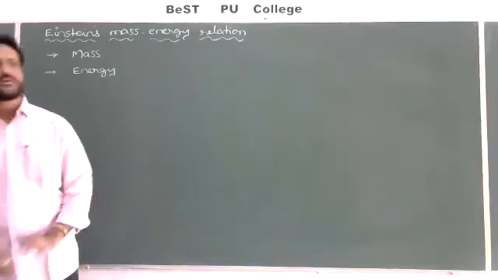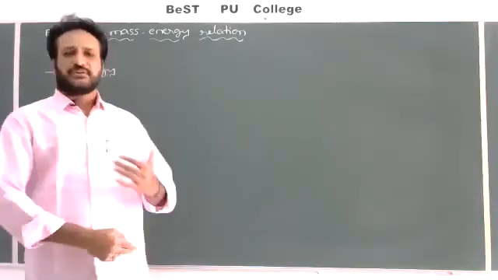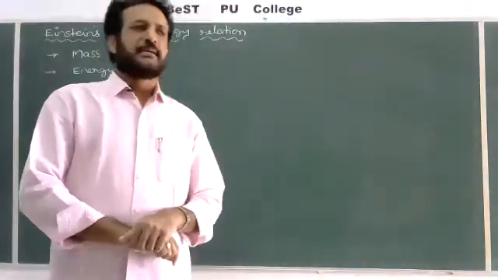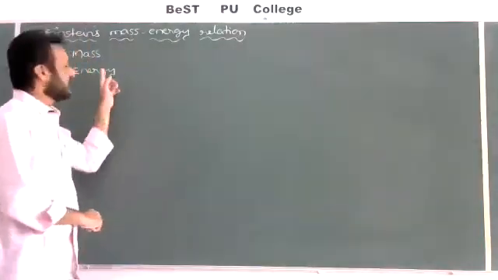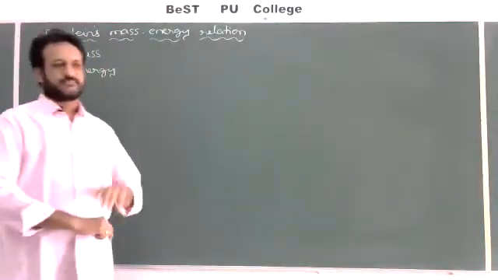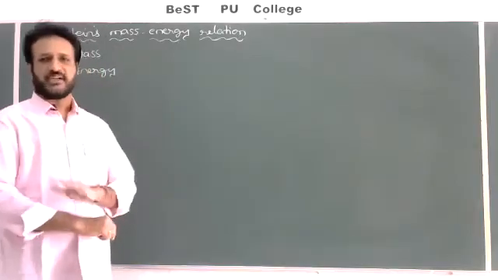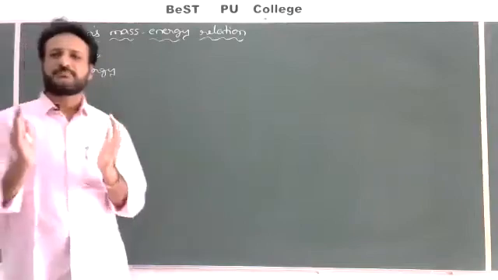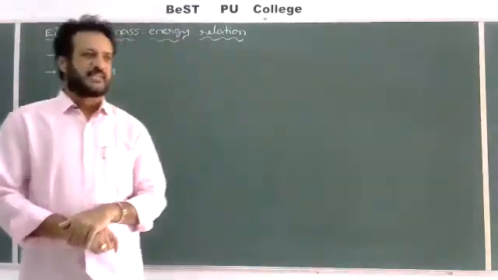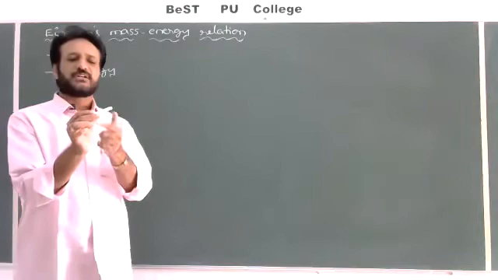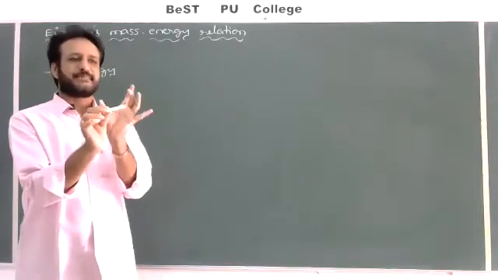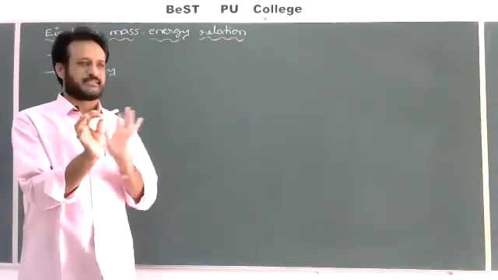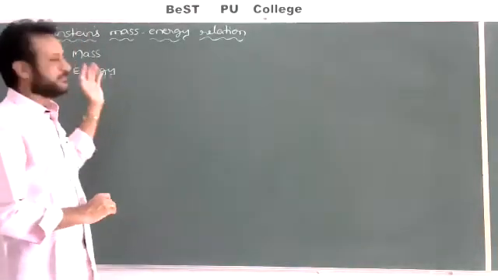Before Einstein's theory, what we generally thought was that mass and energy are separate entities. They are different quantities, and there is no relation between mass and energy. Mass means the total quantity of matter. For example, whatever total matter is contained in a piece of chalk can be called its mass. But what is energy?